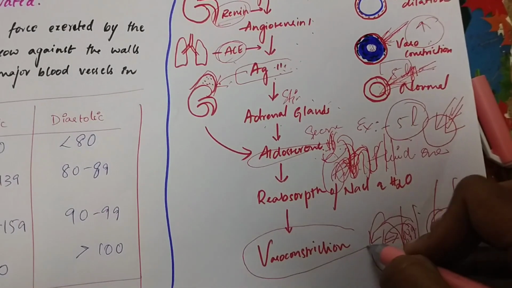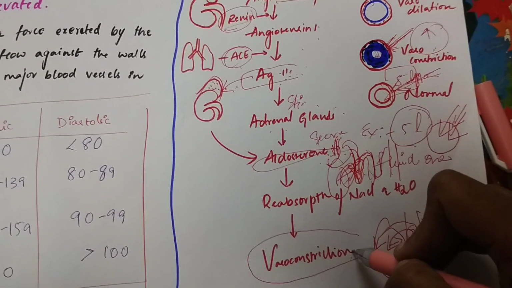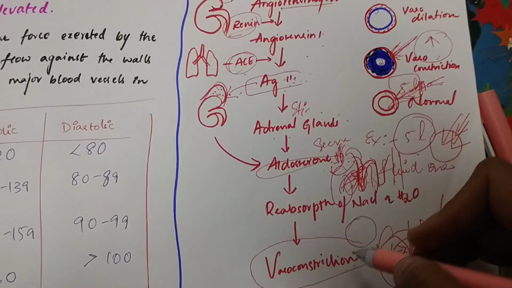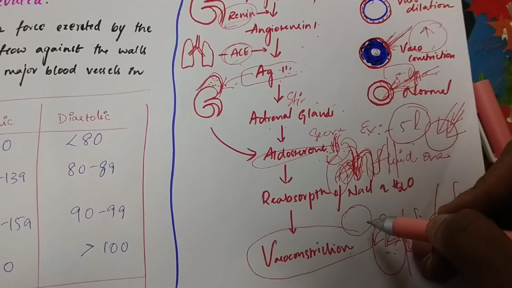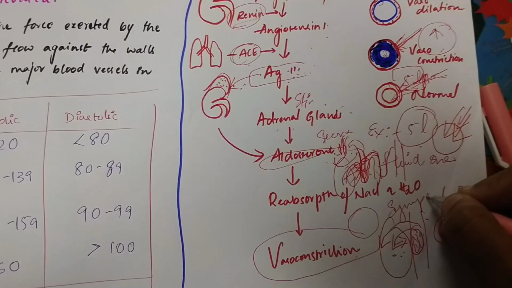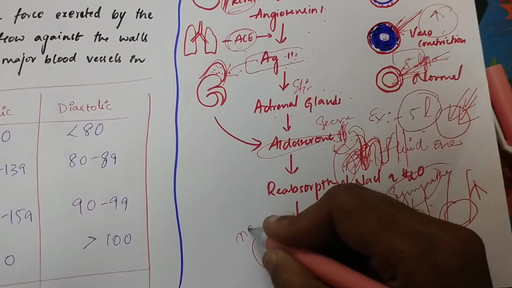So at last, what leads to this is vasoconstriction. Because of fluid overload, or sometimes other than fluid overload, vasoconstriction can also happen when the sympathetic nervous system, norepinephrine will be there.